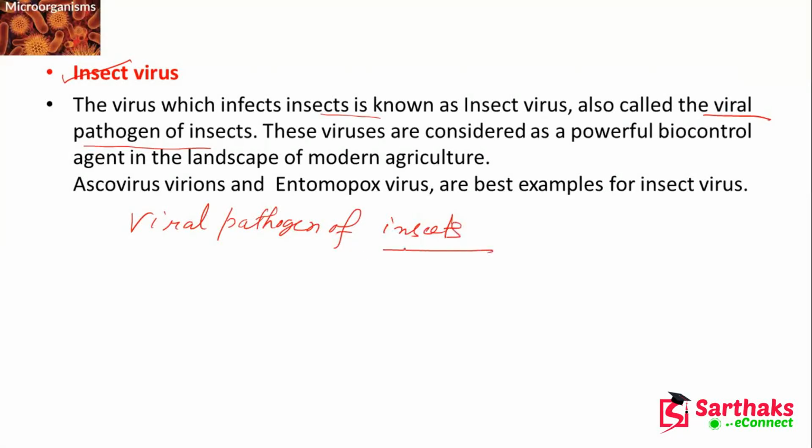These viruses are very powerful, and there are different examples, like entomopox virus. These are the different types of insect virus.